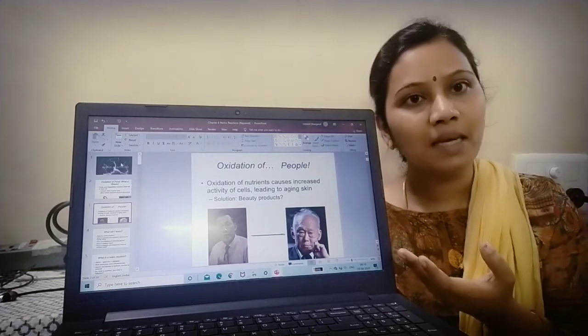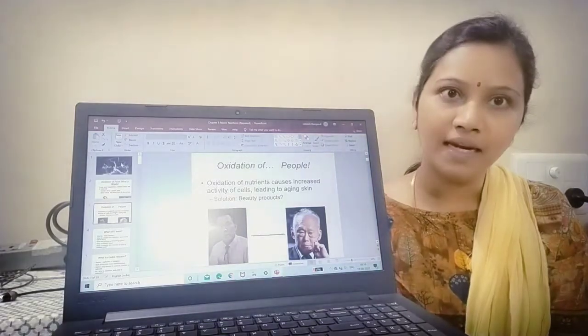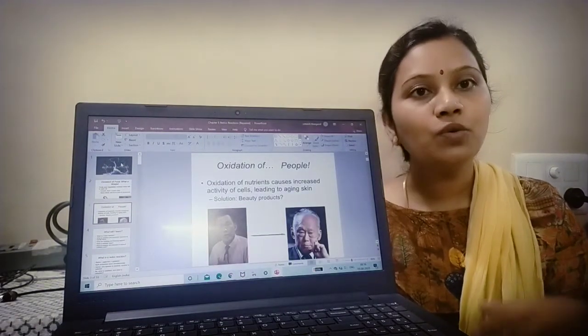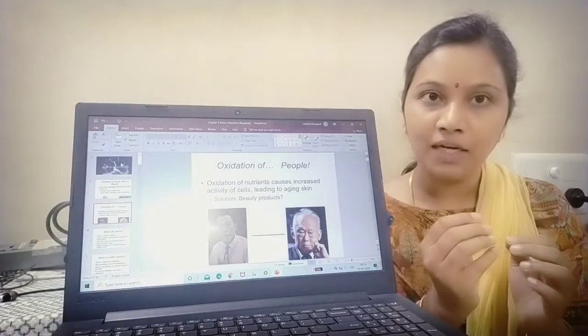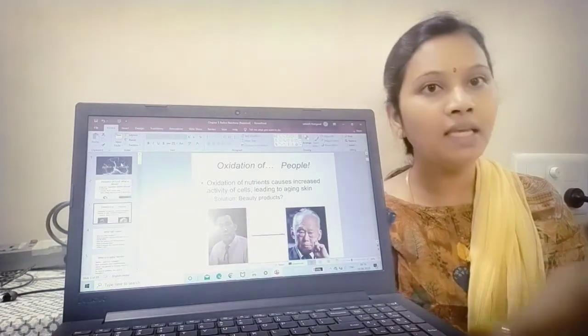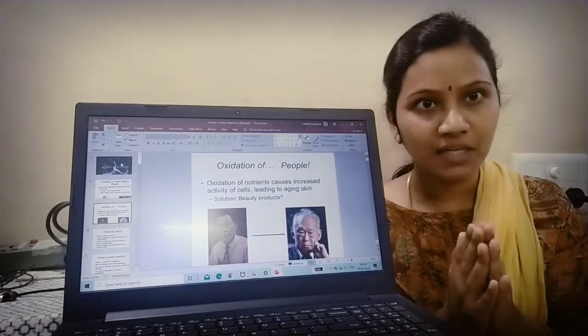Now say, for example, human beings, when we are constantly exposed to free radicals, that is radicals containing unpaired electrons. They are overactive fellows because they have an unpaired electron. They want to quench themselves, they want to satisfy their thirst, so they keep searching for other free radicals so that they will compensate their charges.